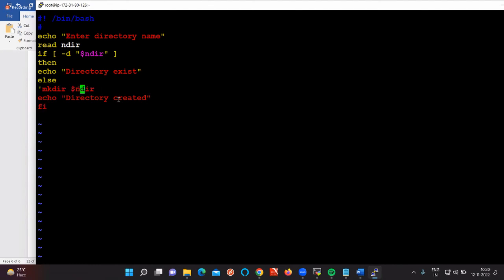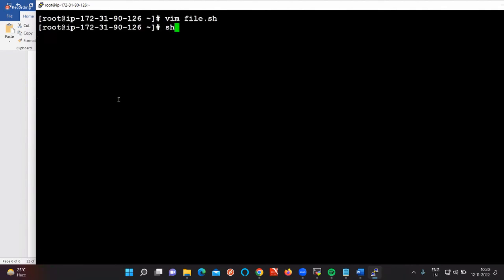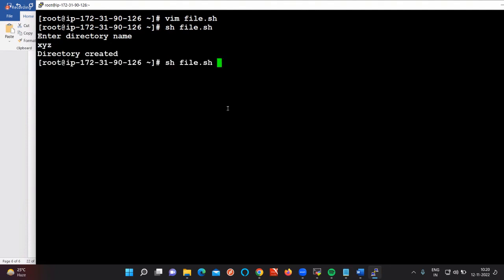Remove this one. Actually, it is not needed. Yeah, you can give ABC as well. It's a variable, right? Variable means you can change whatever you want. sh file.sh. So do we have a directory called xyz? Give xyz. Is the directory created? Now the second time I have xyz, right? If I create xyz now, it is telling that the directory exists.